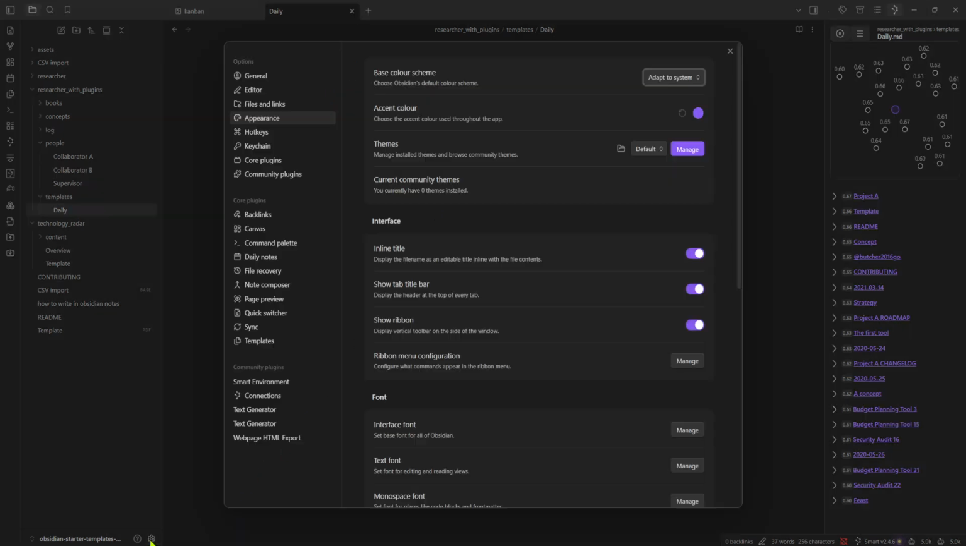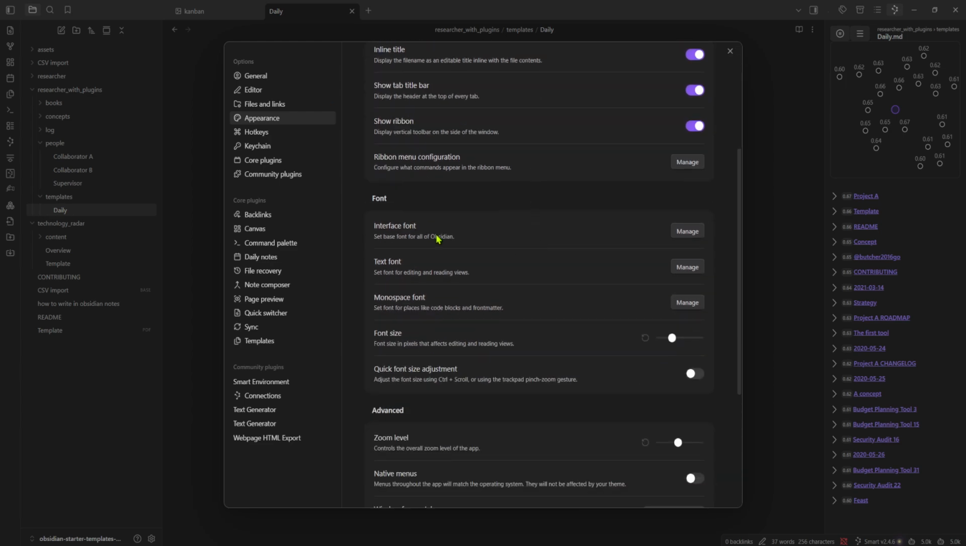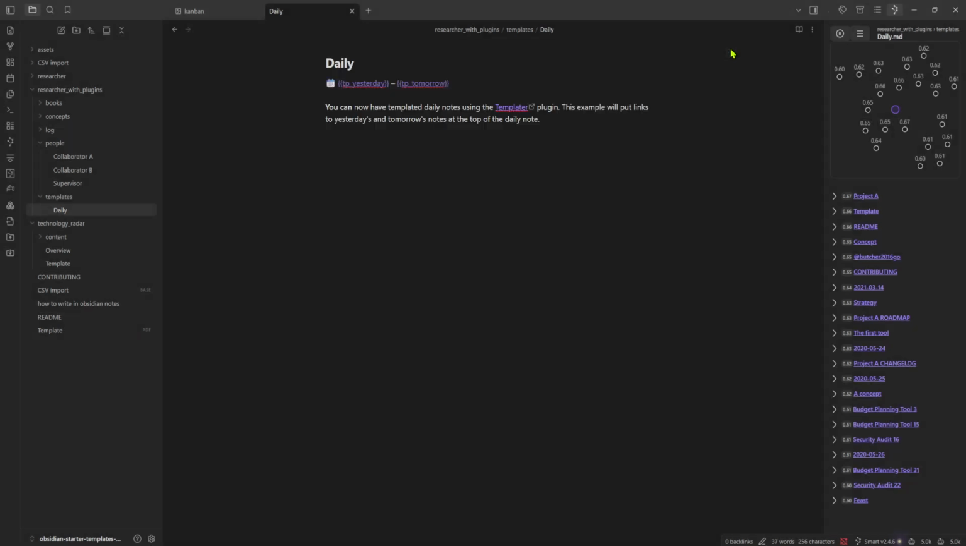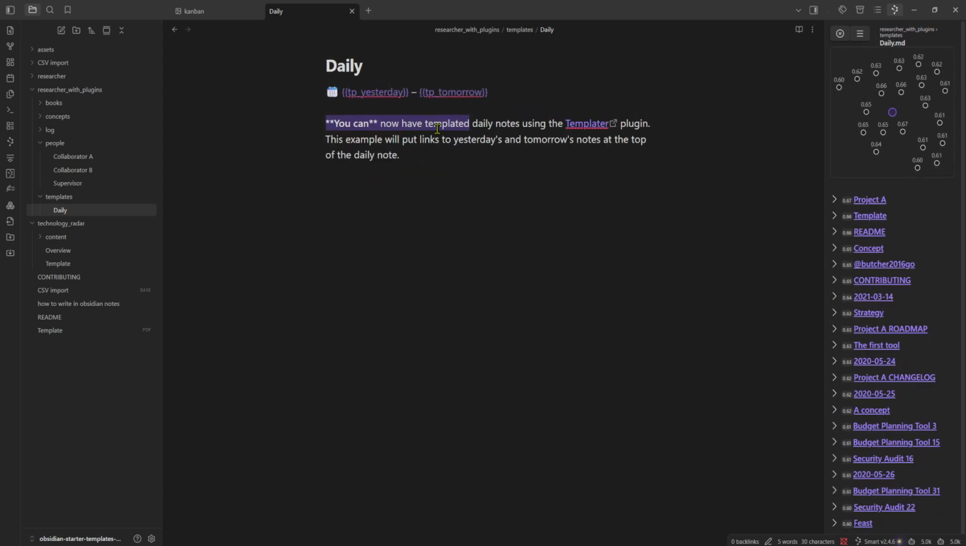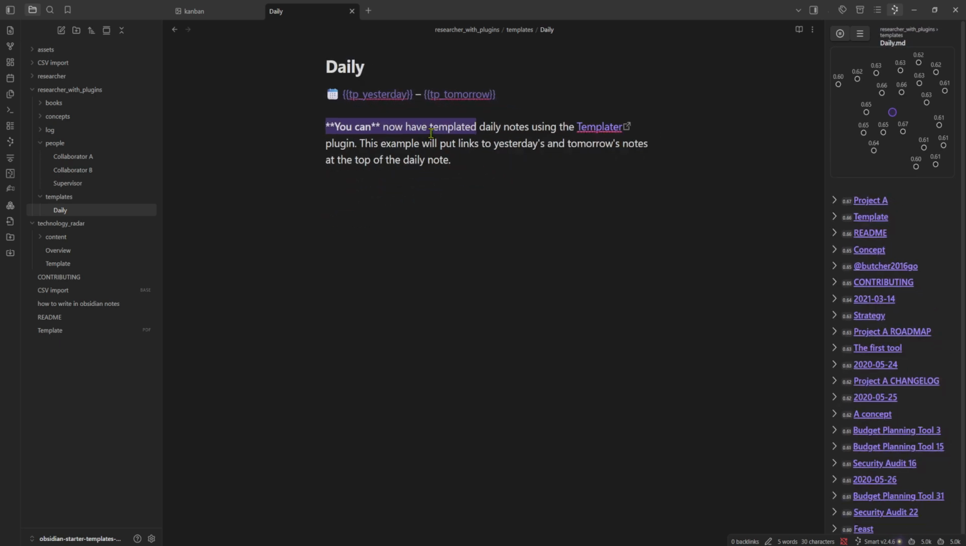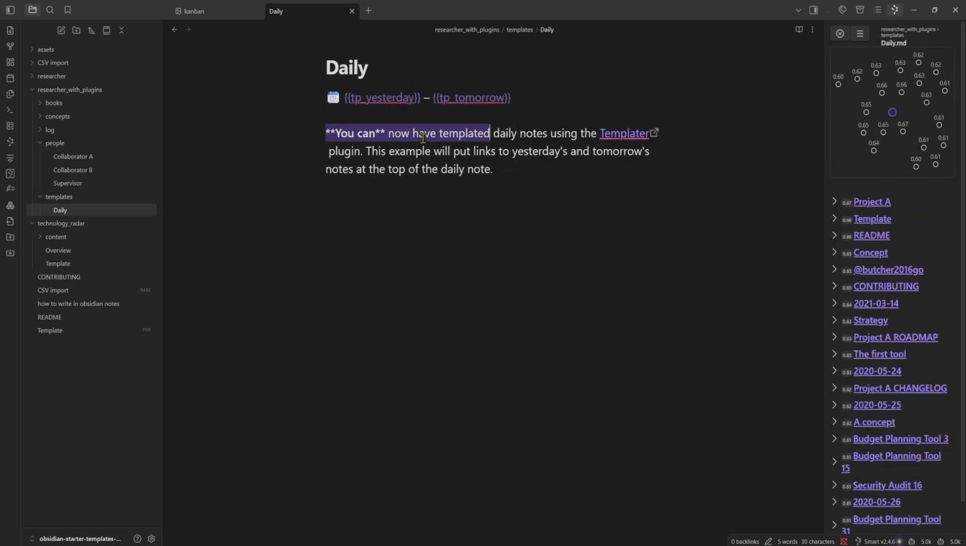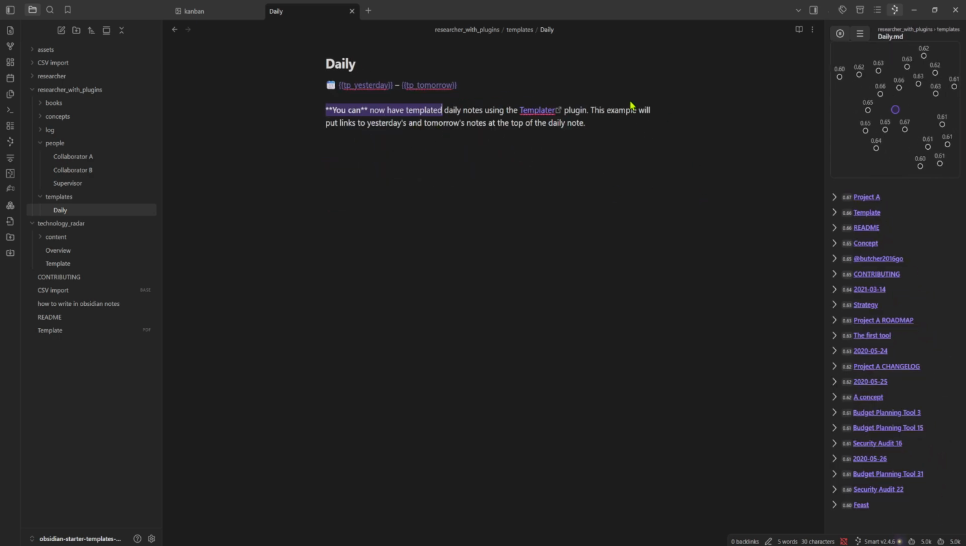settings in the bottom left corner and then select appearance and scroll down to the font, and you will see here quick font size adjustment. So toggle this on. All right, now let's try it right now. So okay, as you can see now, we basically size up the font but also everything else together.